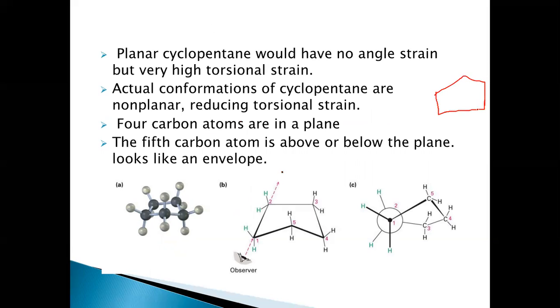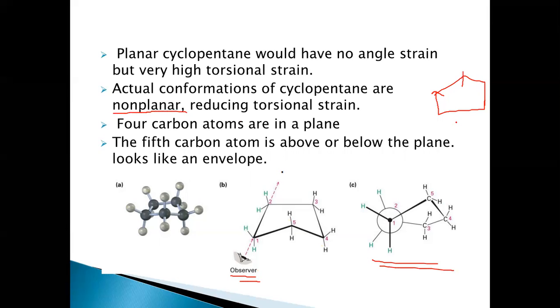It is not flat because there is a lot of torsional strain or eclipsing strain between the hydrogens here. So in order to relieve this strain, it attains a puckered shape, that is non-planar, an envelope shape, where the hydrogens relieve the torsional strain. That's the relief from torsional strain in this conformation. So the molecule is not planar in reality, which Baeyer said it to be planar.